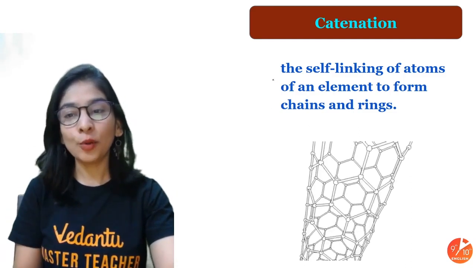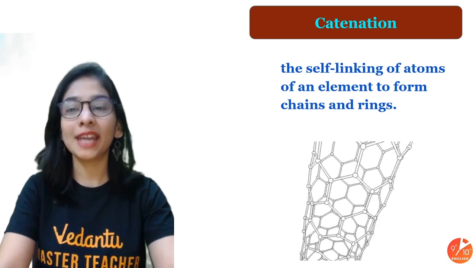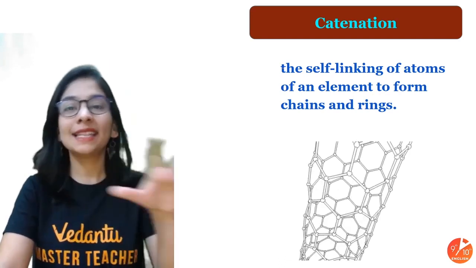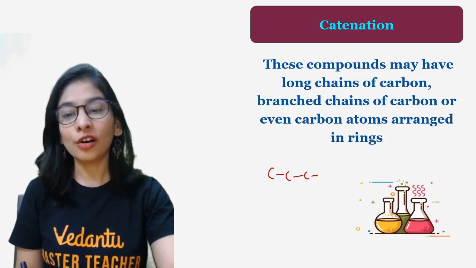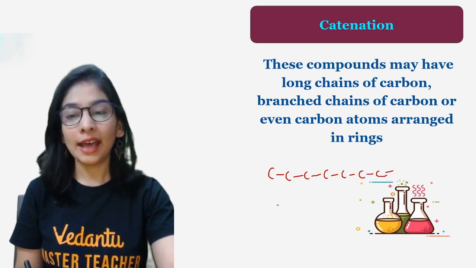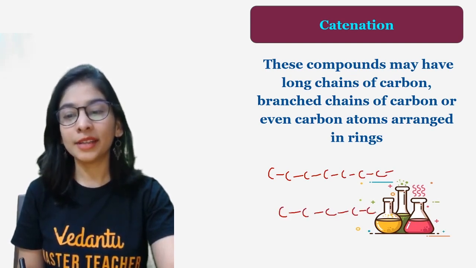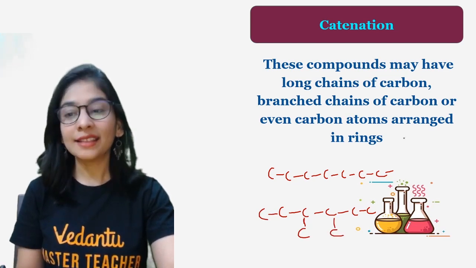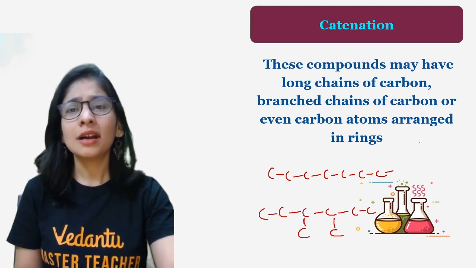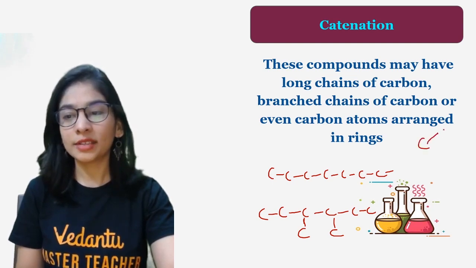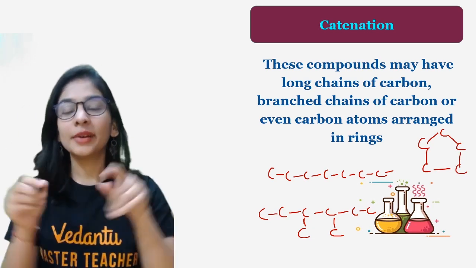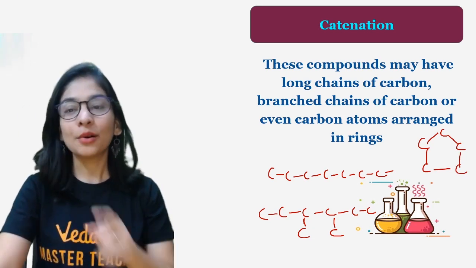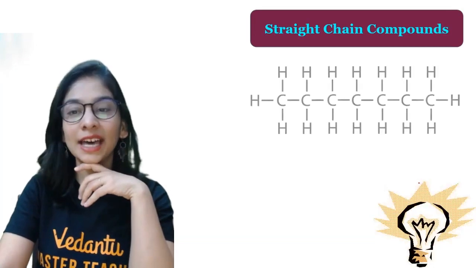So catenation, I hope you got to know, is the self-linking property of an atom to make chains and rings. That's possible, as I told you. That could be a long straight chain of carbon, a branch chain where some carbon is in a straight chain and some is acting as a branch, and some connected in a cyclic manner like this. Suppose I drew a pentagon. This is not just a pentagon, I wrote all the carbon in a cyclic chain. So these are some of the possibilities that we have.